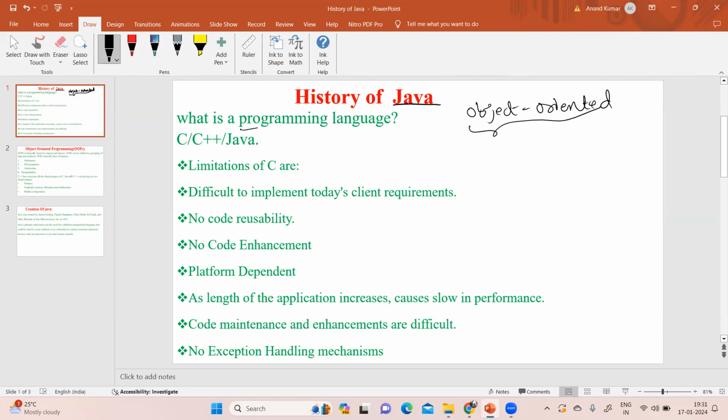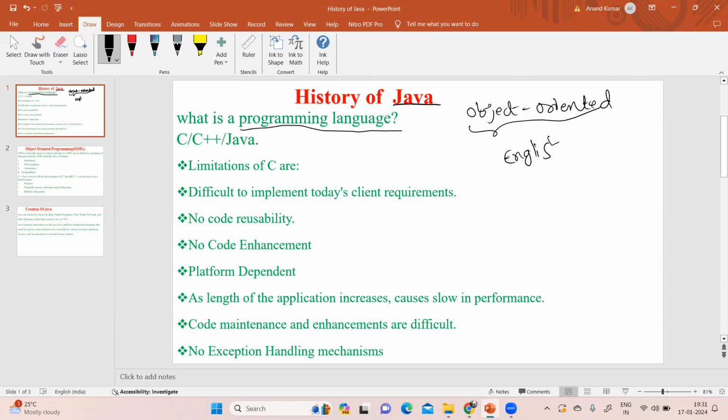First, focus on what a programming language is. In this lecture, I'm discussing the history of Java, and here I'm using English.